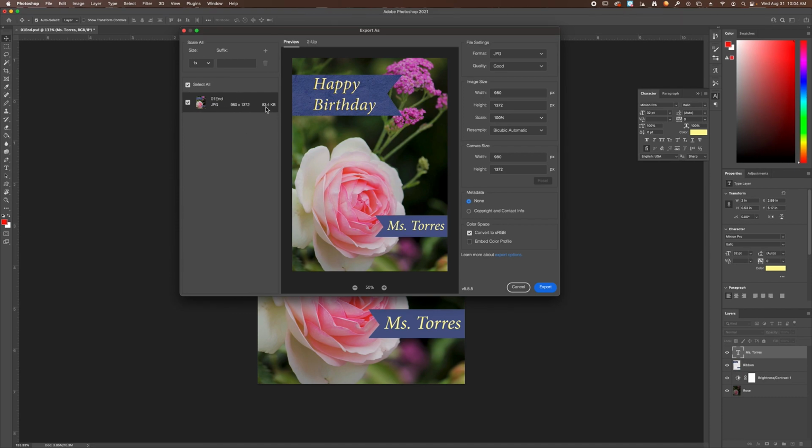And the way you can kind of see that is if you look at the left-hand side, this is your file size. Right now, if it's a good quality, it's at 83.4 kilobytes. If you switch it to great, you'll see that it's 852. We want to avoid a large file, so I'm going to do a fair quality. And that's the only two things that you're going to change. Then you're going to click export.